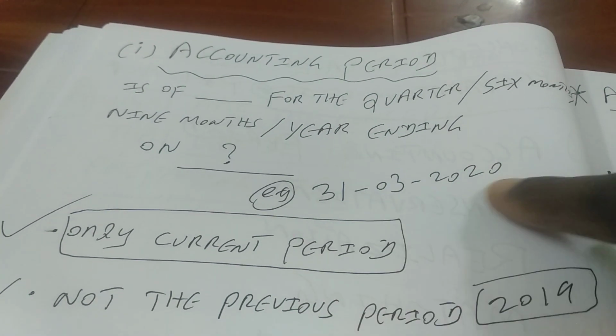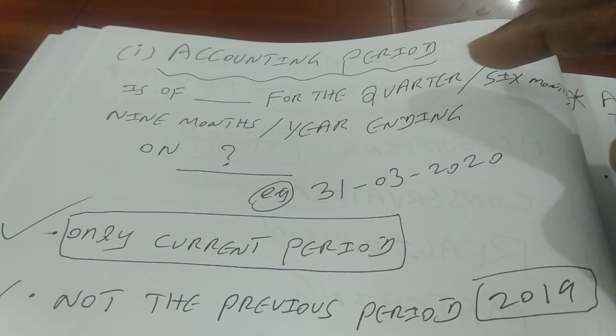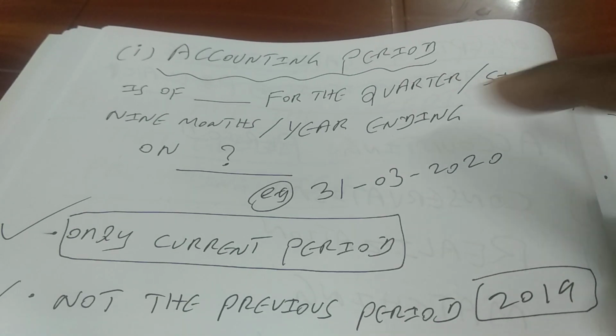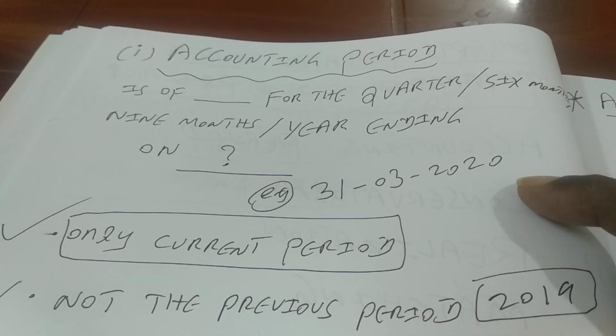Where it is ending on, we should also know where it has started. So is it for 3 months, is it for 6 months, or is it for 9 months, or is it for one particular year? We need to be very clear about it, right?